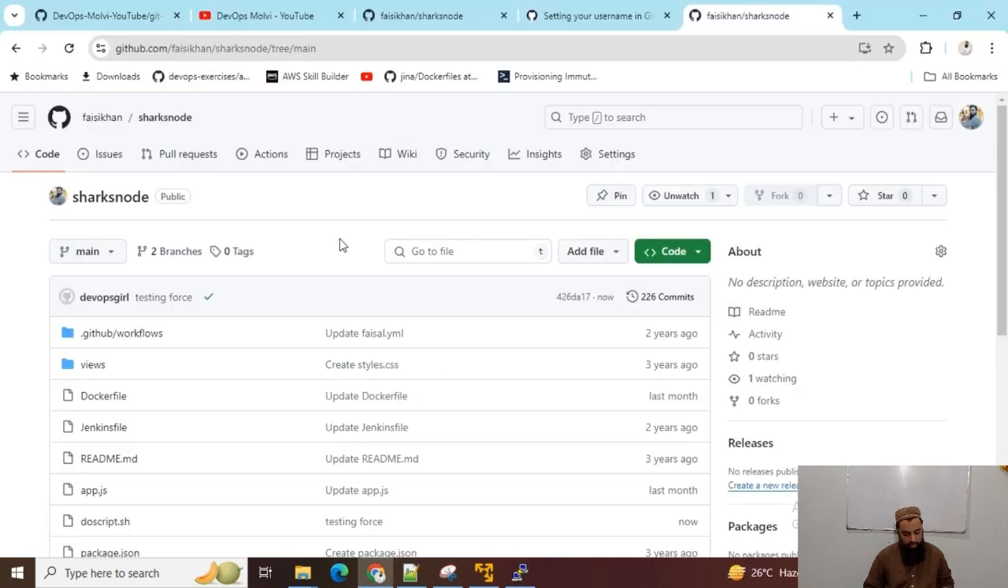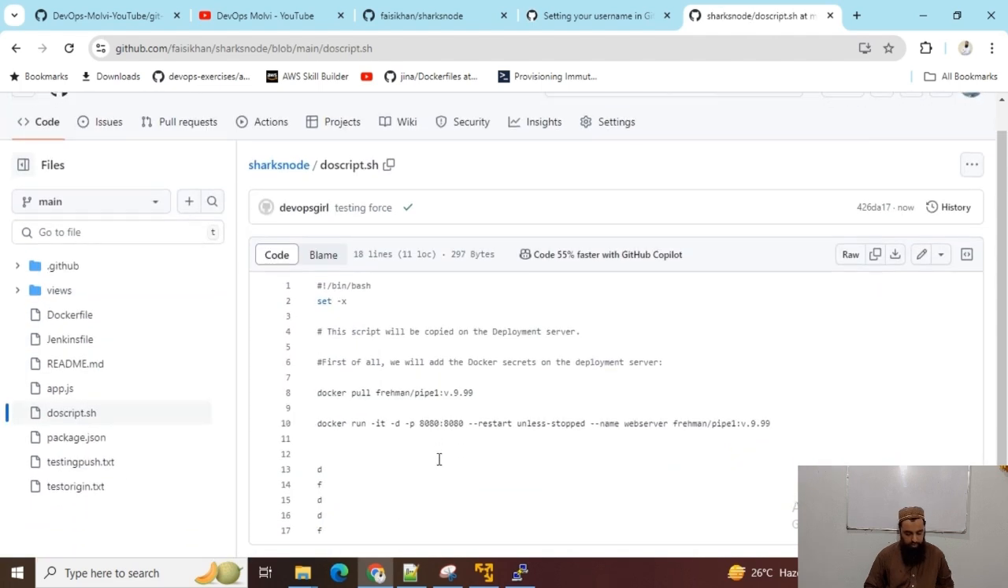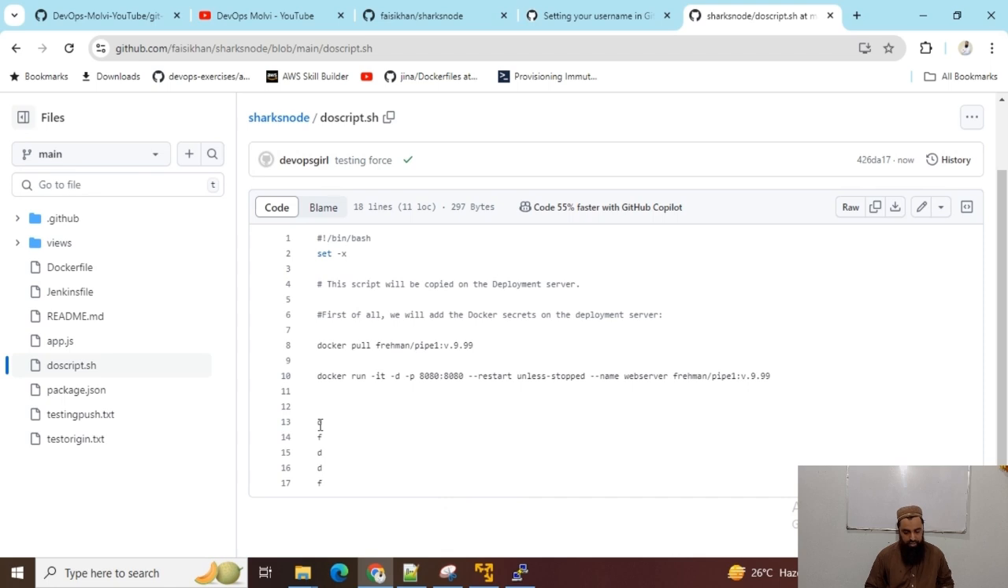Now you can see that this script has been changed. I will revert the changes. By the way, this script was changed, so that's how we can push forcefully, and we can use hyphen hyphen all to push all the changes at once.